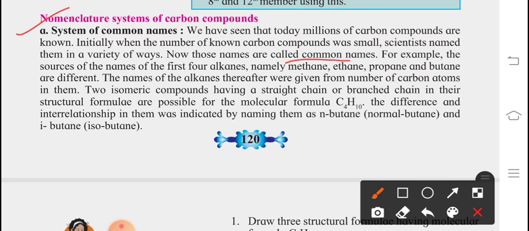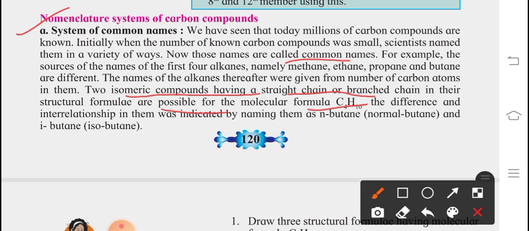For example, the names of the first four alkanes, methane, ethane, propane, butane, all come under common names. The names of the alkanes thereafter were given by the number of carbon atoms. First alkane, then alkenes, then alkynes. All this comes under common names. Two isomeric compounds, having a straight chain or branched chain, as we have seen, are possible in their structural formula for the molecular formula C4H10.